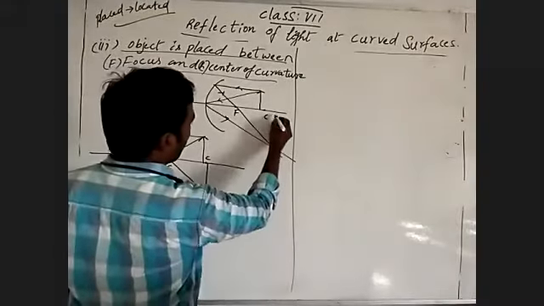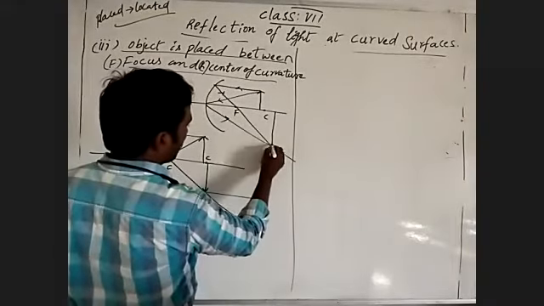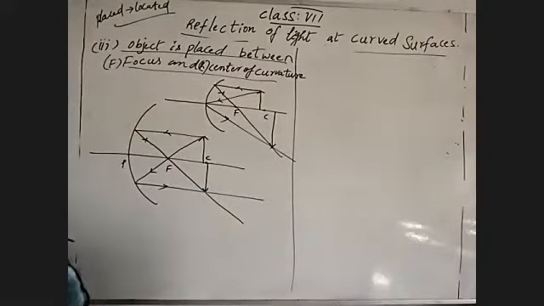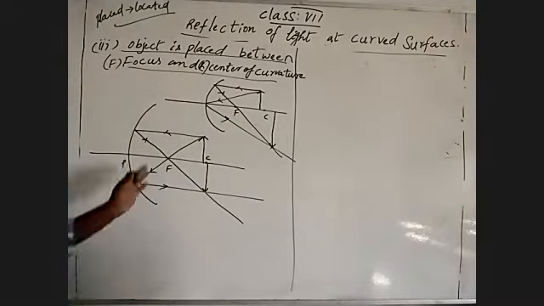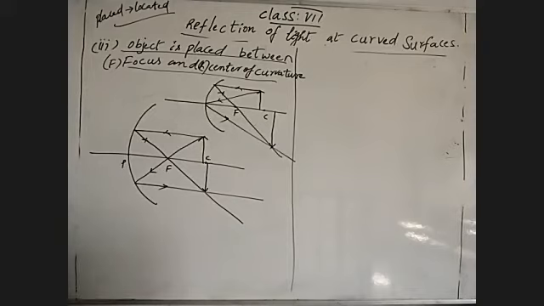Where it intersects, there we can draw the image. The image is formed beyond the center of curvature. When the object is placed between focus and center of curvature, the image is formed beyond the center of curvature.